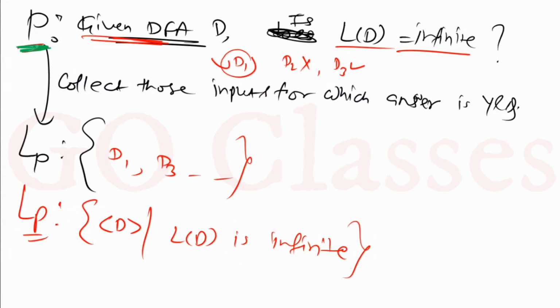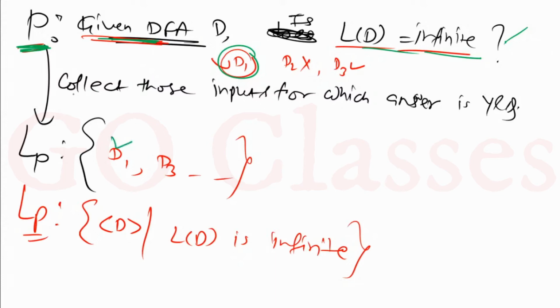You have a decision problem: given a DFA D, is L(D) infinite? This is the decision problem. Of course, why is this a decision problem? Because you can answer either yes or no. If I give you DFA D1, you check this DFA and the language is infinite, then what will you say? You will say yes. And as soon as you say yes, I will put this in my language.